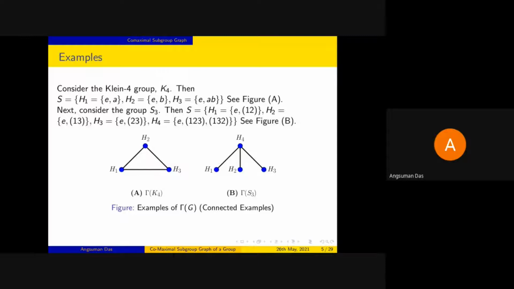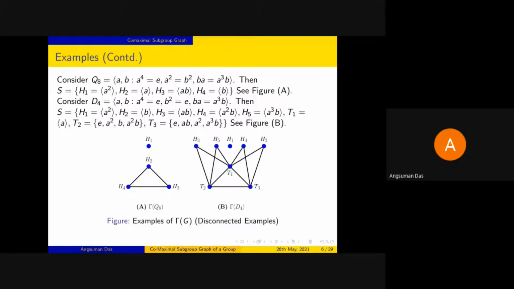So these are two examples where gamma G is a connected graph. But in general, gamma G is not always connected. So let's see some examples of disconnected gamma Gs. Suppose we take the quaternion group Q8 or the dihedral group D4 of order 8.